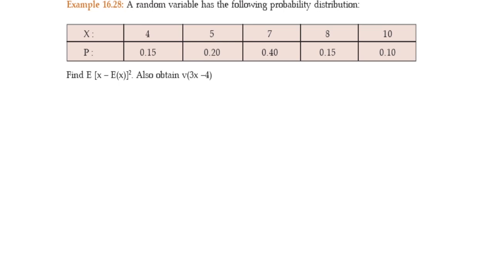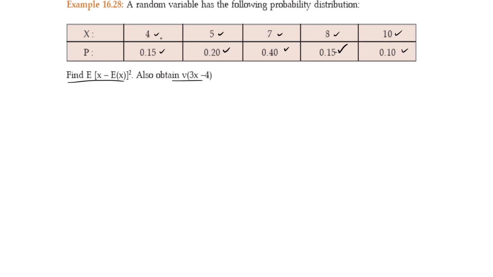Let's solve this question. A random variable has the following probability distribution. What is x? It is 4, 5, 7, 8, 10. And what is the probability? It is 0.15, 0.20, 0.40, 0.15 and 0.10. Find out E(x) and E(x minus x bar square), also obtain the variance of 3x minus 4.